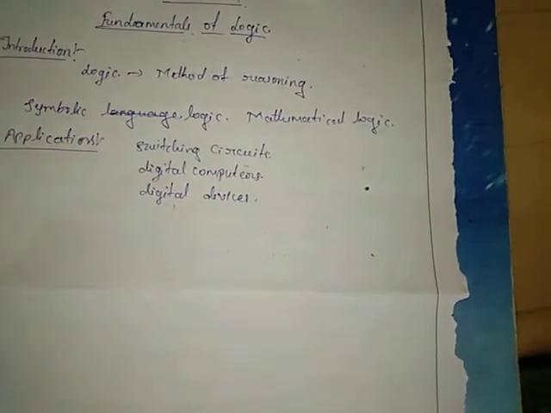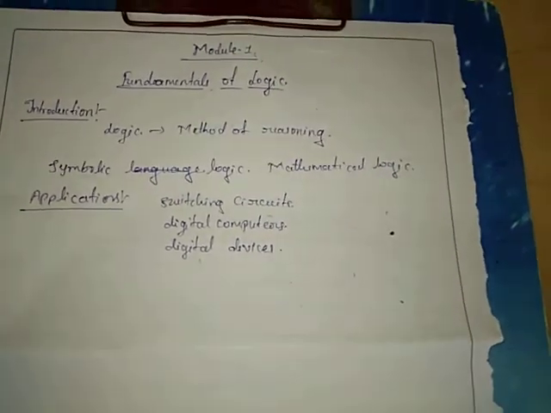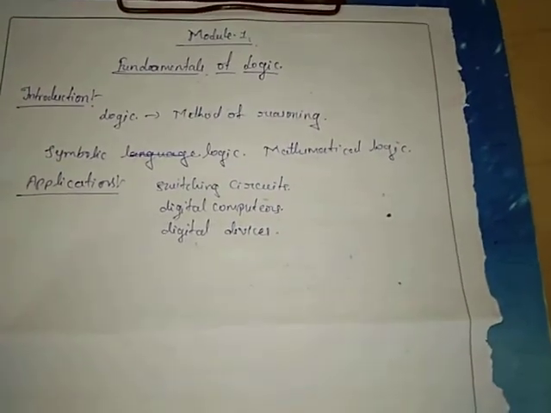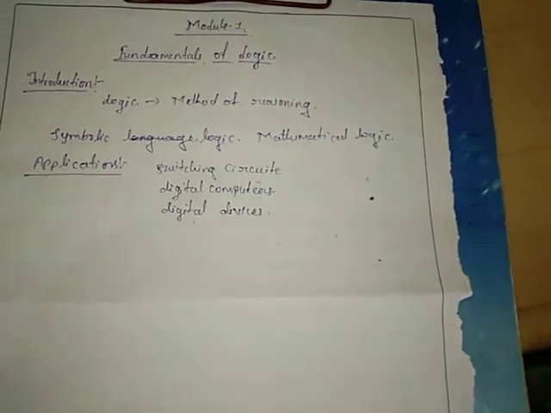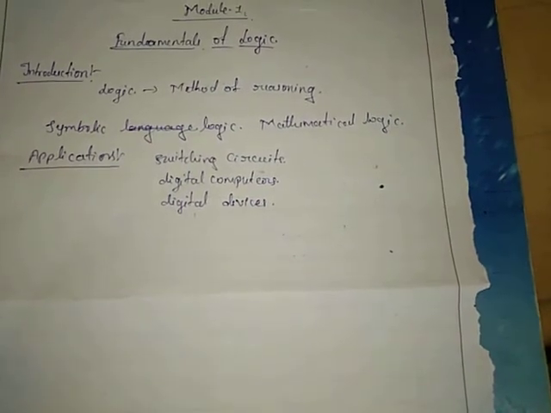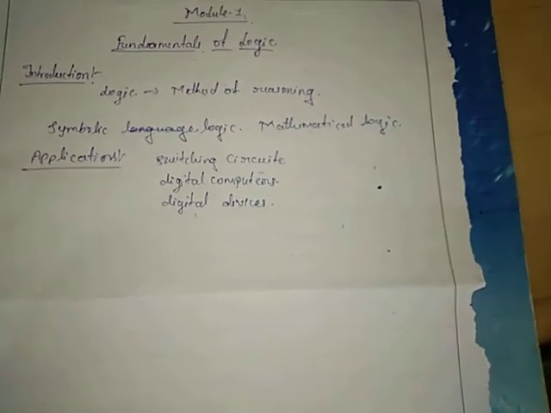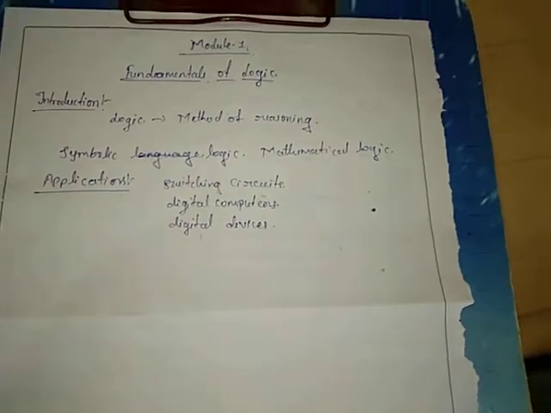Logic expressed in such a language is called symbolic logic and also mathematical logic. This symbolic logic has different applications: switching circuits, digital computers, and also digital devices.